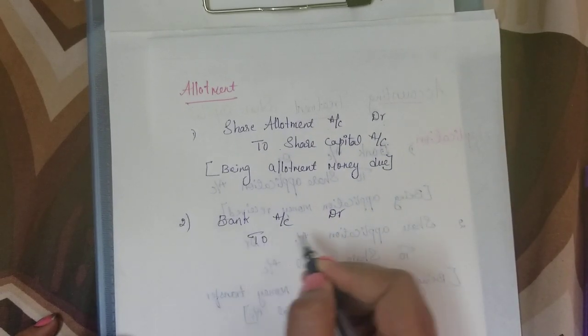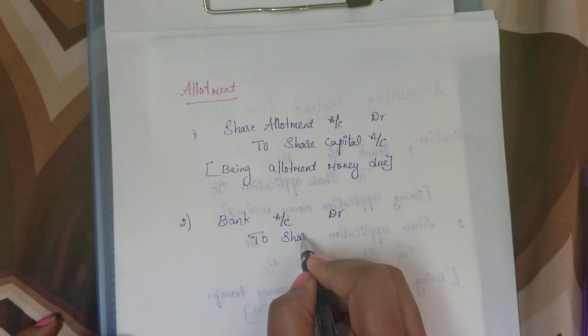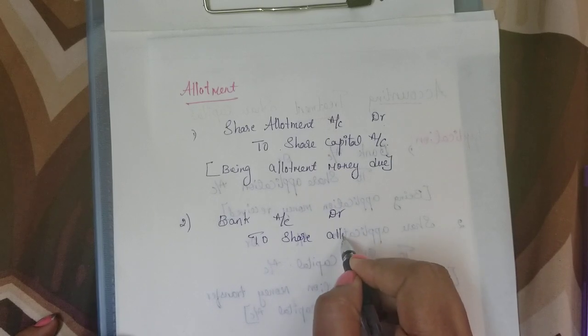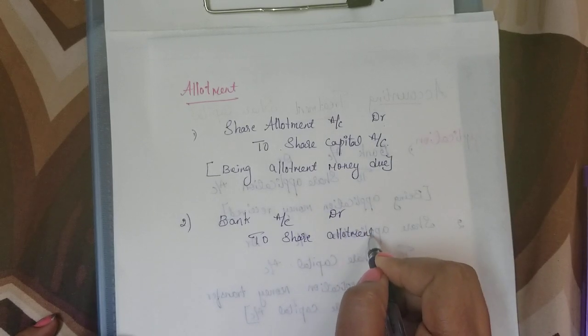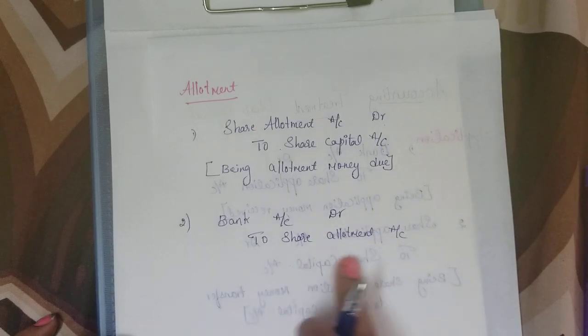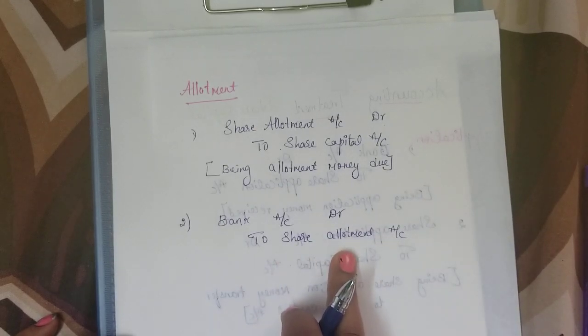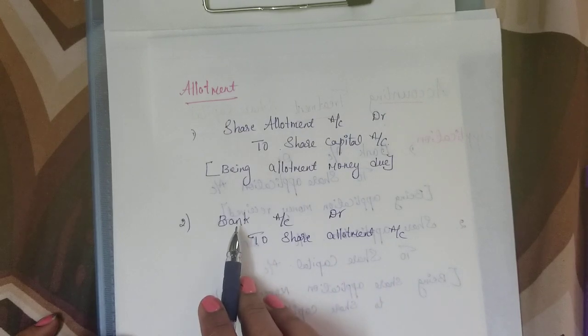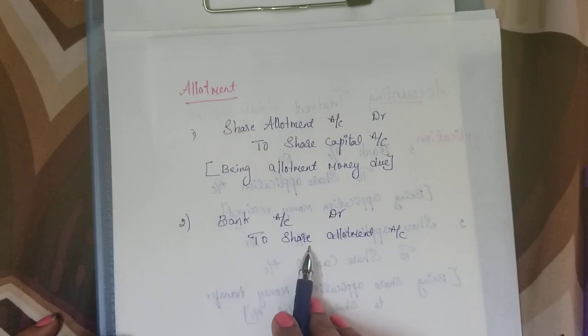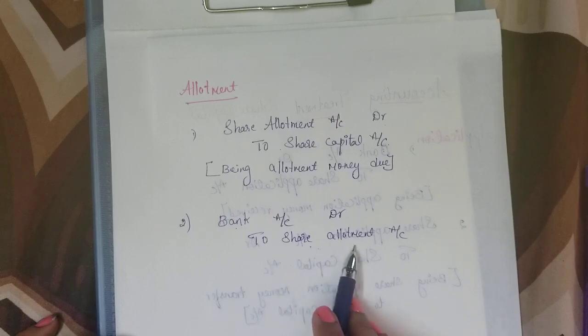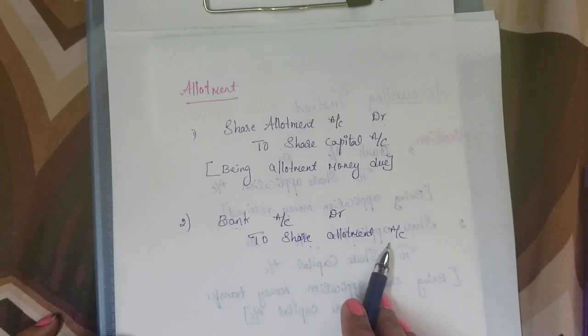Bank account debtor to share allotment account, so the allotment account will be credited. Share allotment is also a liability here. Whatever money we are receiving is the share allotment money, so the balance of share allotment will be increasing.